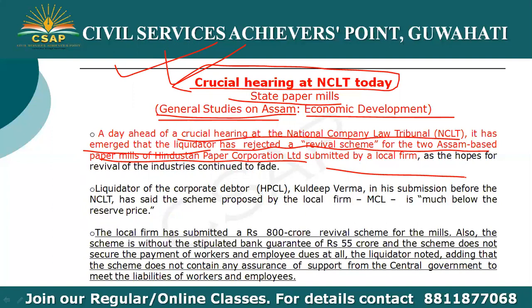Also, the scheme is without the stipulated bank guarantee of rupees 55 crore, and the scheme does not secure the payment of workers and employee dues at all, the liquidator noted, adding that the scheme does not contain any assurance of support from the central government to meet the liabilities of workers and employees.